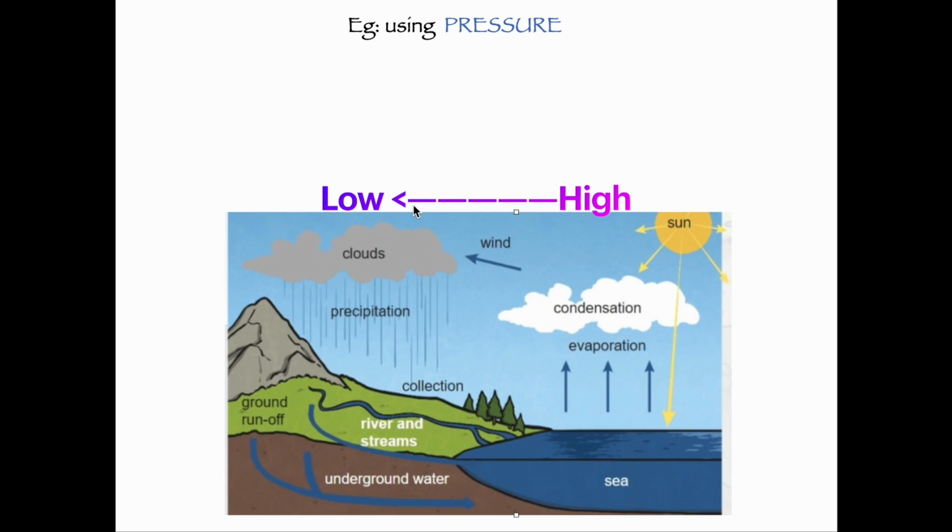Next we are going to see equilibrium in pressure. Example would be the wind. So when the sun heats up the water, there is evaporation, yes, and there is condensation in the sky. So what makes the cloud move to the land area? That's because the pressure is high in the sea area. So the winds are going to naturally push these clouds to the land area. So that's how the pressure is maintained in an equilibrium.